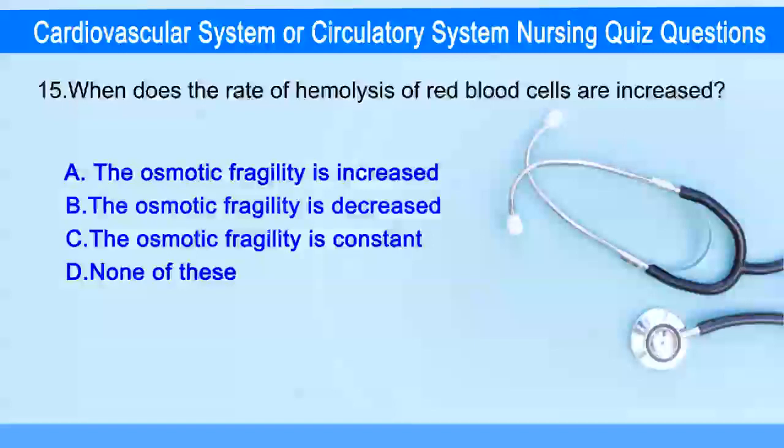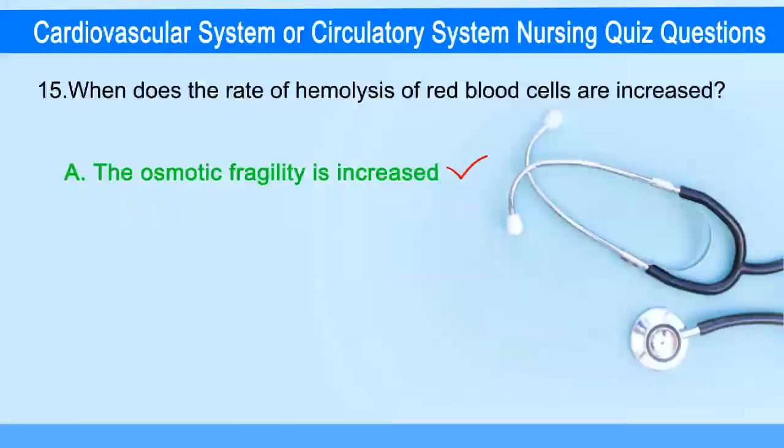When does the rate of hemolysis of red blood cells are increased? Answer is option A, the osmotic fragility is increased.